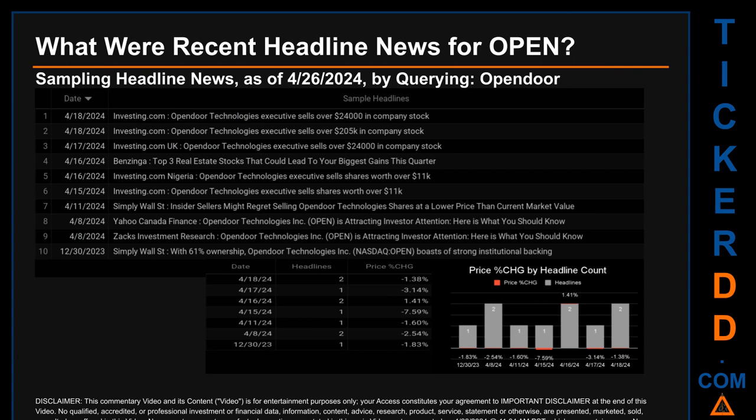The oldest publication was on Saturday, December 30, 2023, 4 months and 27 days ago, when Simply Wall Street published the headline that read, with 61% ownership, Opendoor Technologies, NASDAQ: OPEN, boasts of strong institutional backing.